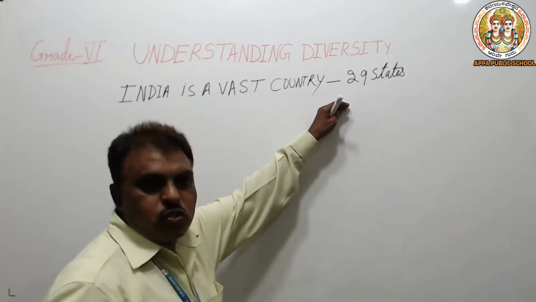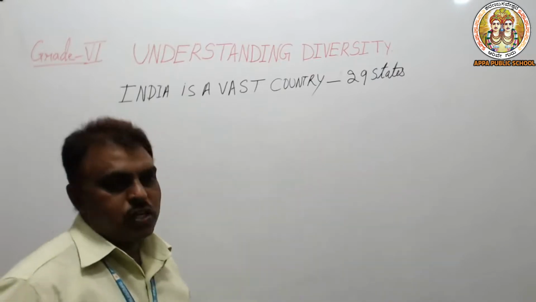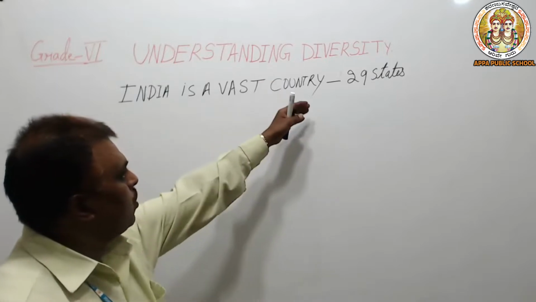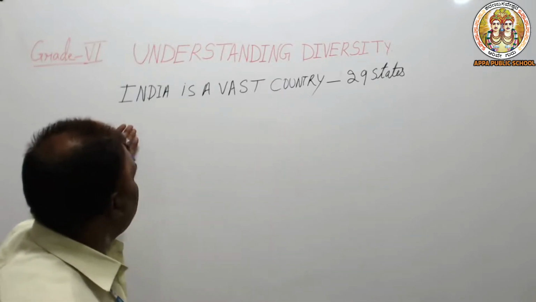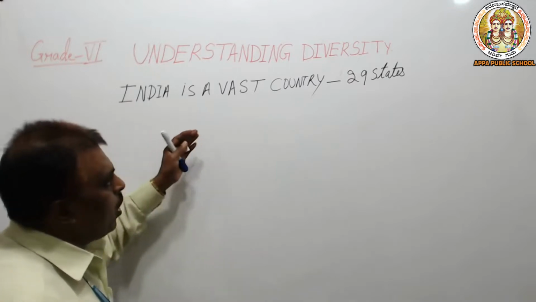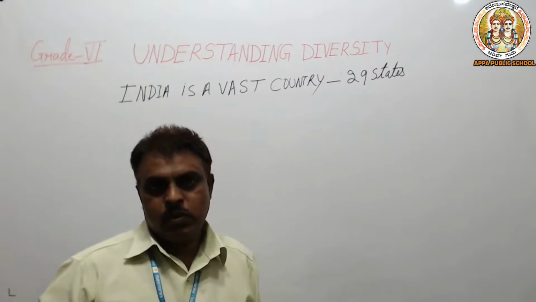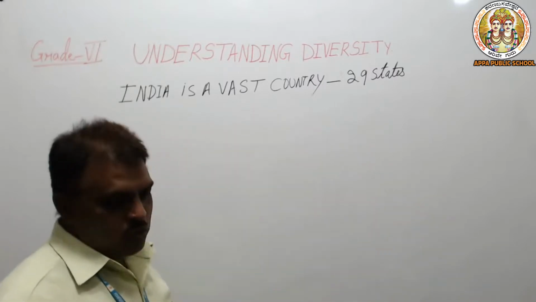From Kashmir to Kanyakumari, we have 29 states. As we learned, in historical and geographical features there is a difference from one state to another state. In climatic conditions and seasons, everything changes.